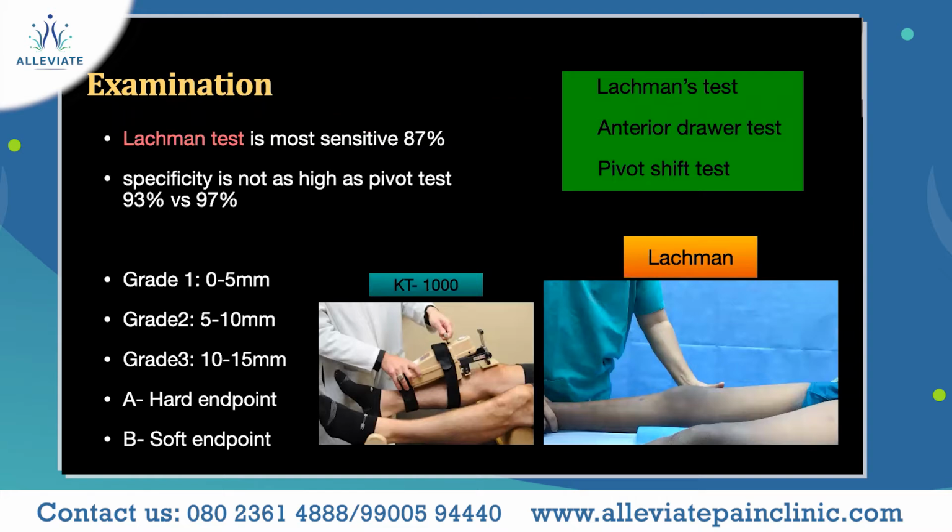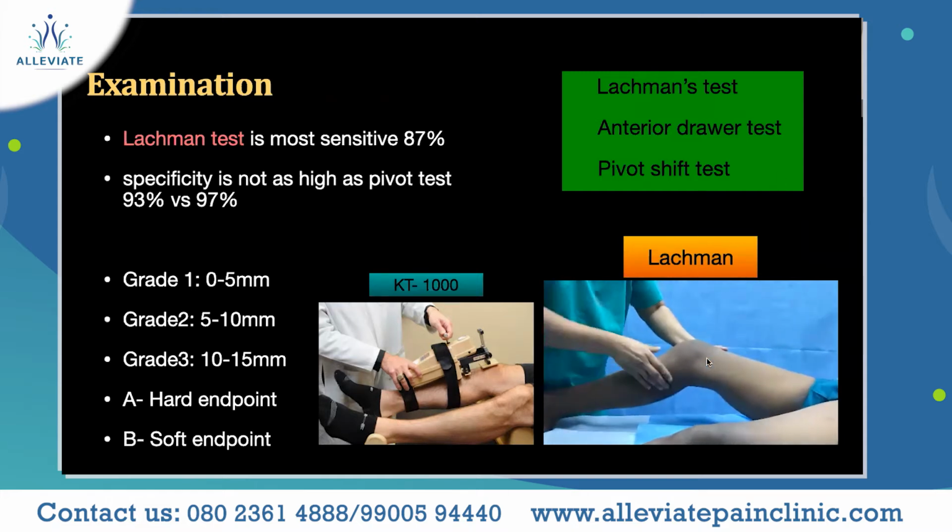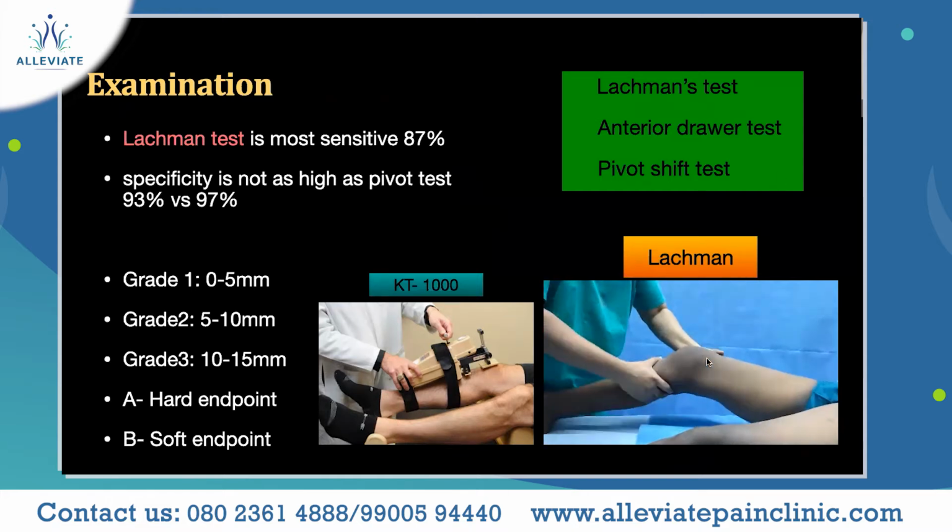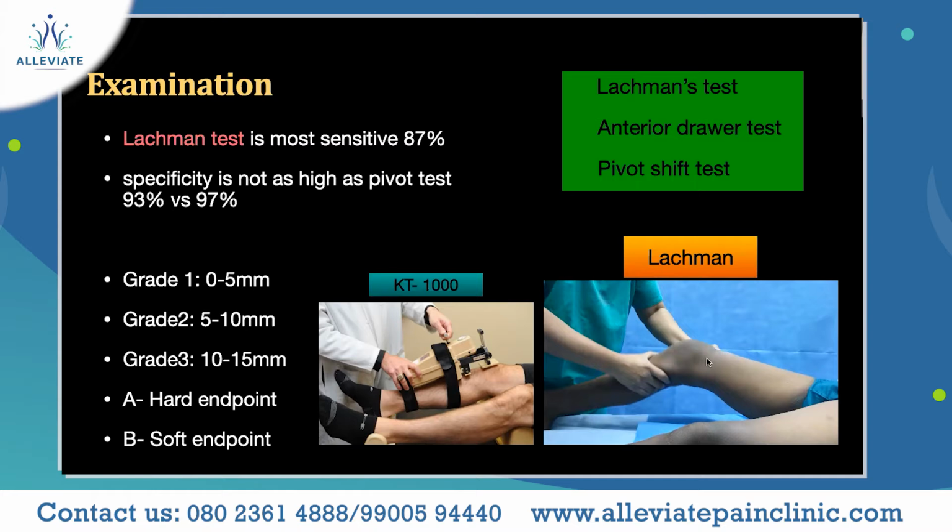So, examination. How do you find out whether you have an ACL tear? By a good examination. There's one test called the Lachman test. You flex the knee and give an anterior translation of your leg bone, and you can see that translation which is happening. In general, if you have an ACL intact, this translation won't be there. If your ACL is completely torn, there'll be a good amount of translation.